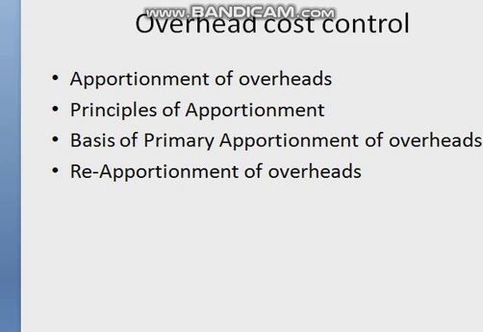In this class, we discussed many things like allocation of overheads, the difference between classification and allocation of overheads, what is apportionment or departmentalization of overheads, why and for what purpose apportionment of overheads is to be done, and the difference between allocation and apportionment of overheads. I also discussed the principles of apportionment like utility and benefit received, technical survey, efficiency, ability to pay, etc.